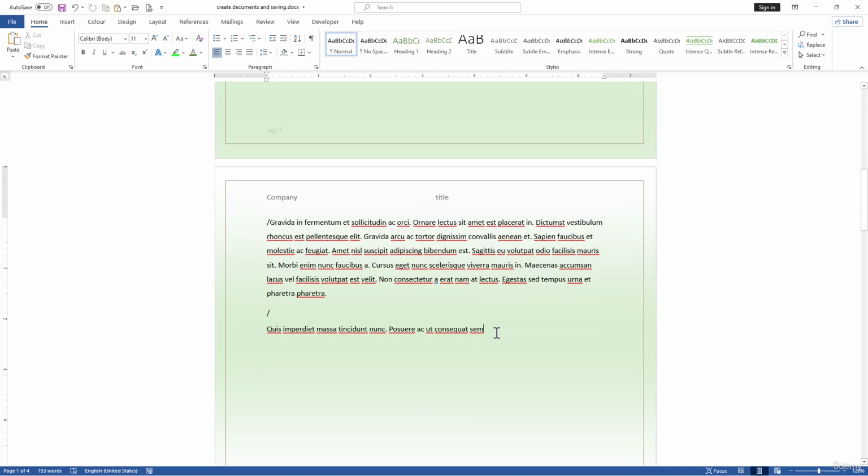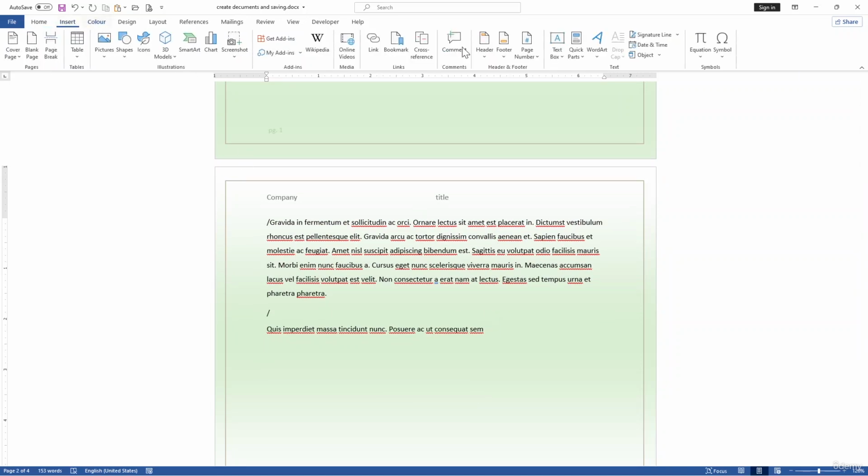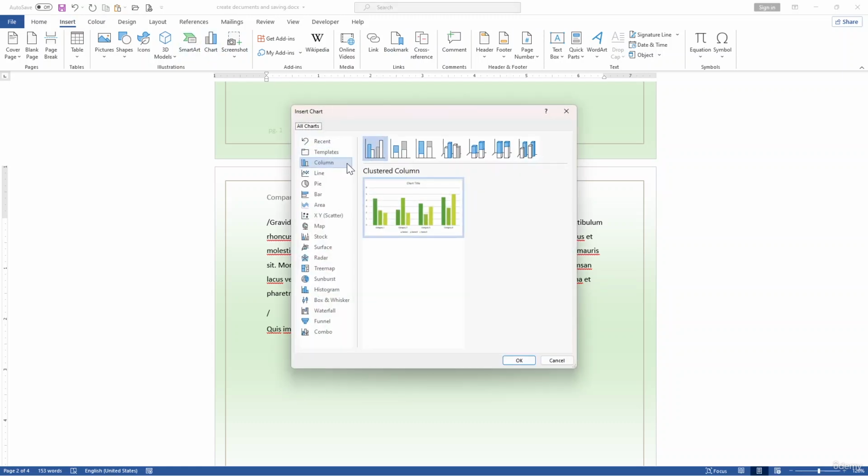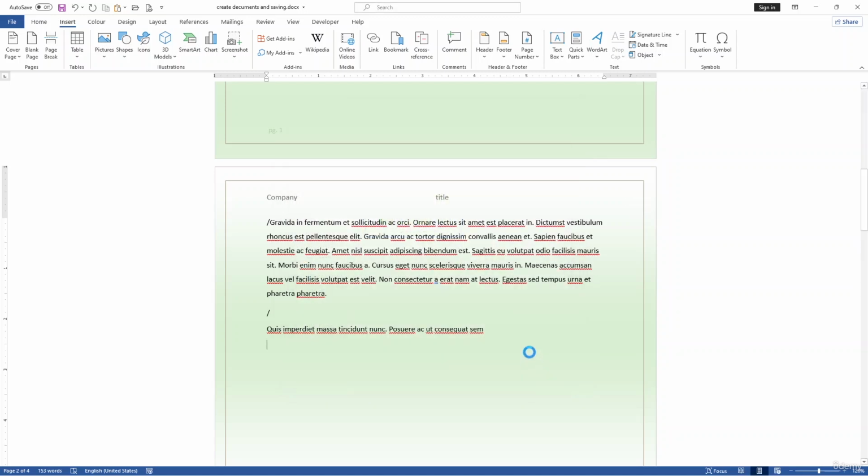Or if you want to insert charts, click over Insert, go to Charts, and here you can choose different charts by selecting, and I want to use this one.